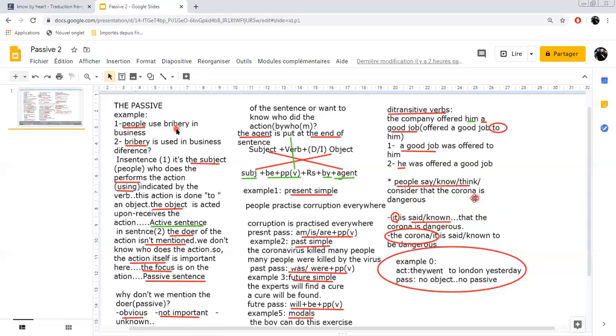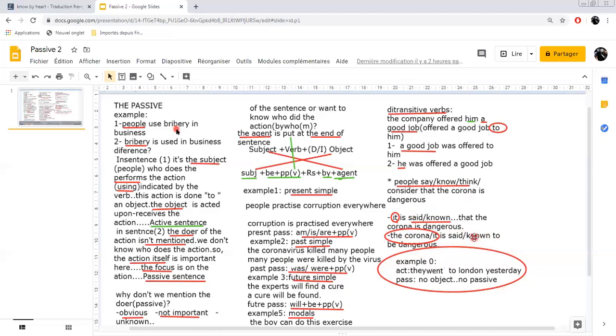Or you can start with the word which comes after that. In this case, it is the corona. Sometimes you can have a pronoun, sometimes you can have a name, James, for instance. It depends. So in this case, you start with the corona and you say, the corona is said, the corona is known, the corona is thought, the corona is considered to be dangerous.